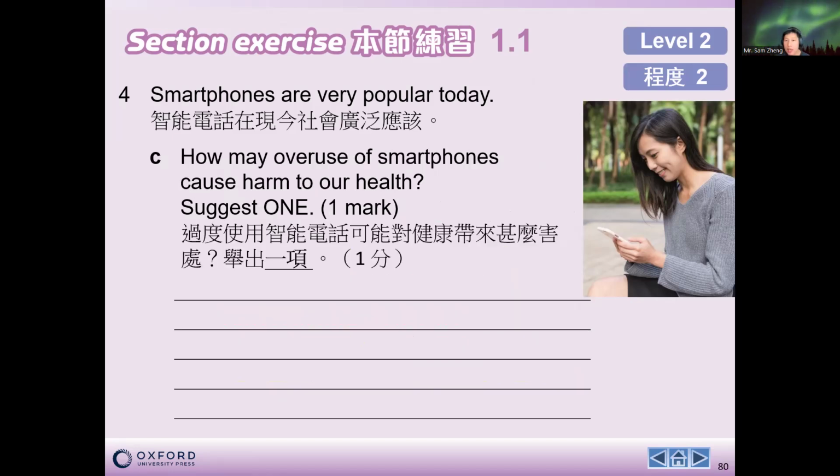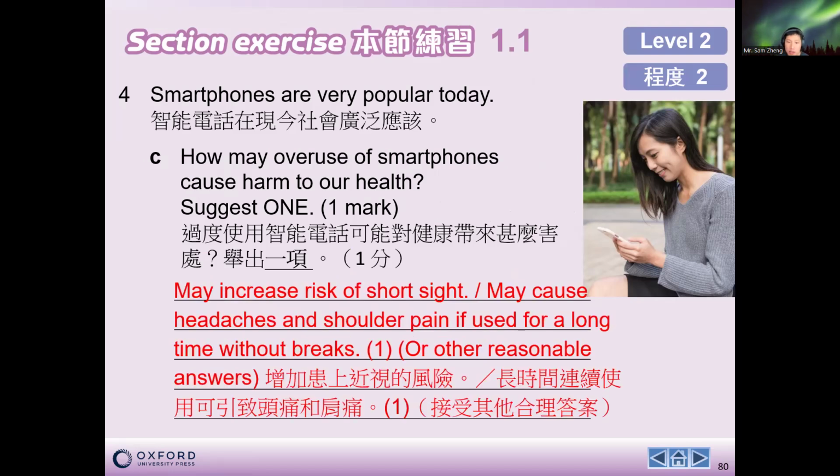Then, if we overuse the smartphone, suggest one harm to our health. In this case, we may have the problem of short sight. For example, your parents will tell you, don't use the phone too close because you may get short sight, or we may have headaches or shoulder pain if we use it for a long time without a break, and so on. So these are some harmful things the smartphone may bring to our health.